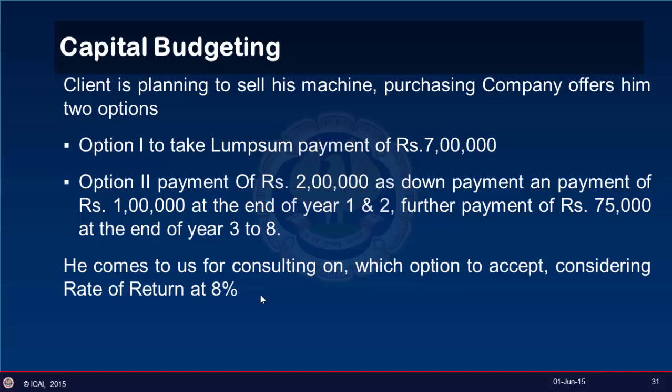Now in this case, to compare these two options, we need to find the present value of option 2, which we can easily do using the function NPV. NPV gives us the net present value. It is the value of all future cash inflows less future cash outflows as on today. Now here the syntax required is one is rate, another is the values.